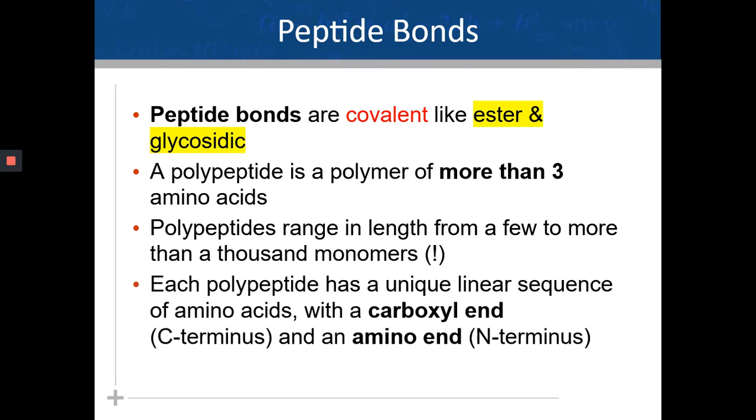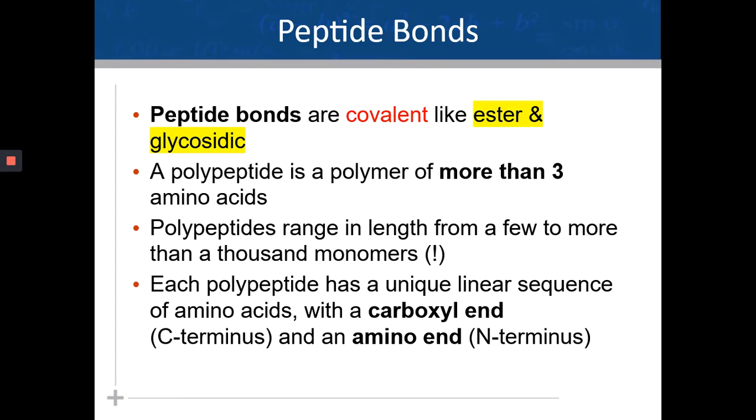Each polypeptide can have a unique linear sequence. So we know there are 20 different amino acids. These 20 different amino acids can align themselves in any order, and any number of times they can repeat. So multiple thousands of polypeptides can be formed by different combinations of these 20 amino acid types.